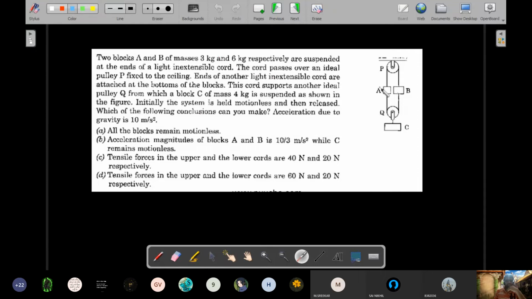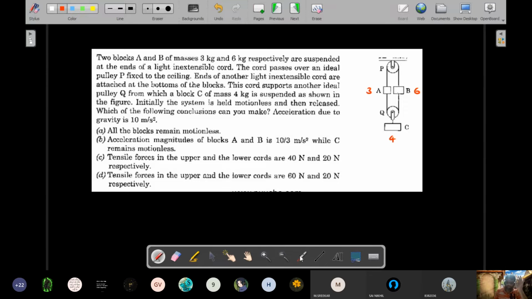So there's a sequence to how this thing is done. The first 3 and 6 are hanged. You could see the first 3 and 6 are hanged. There is a thread, and ends of another light inextensible cord are attached to the bottom of this, so that this is attached. This cord supports another pulley, which has a block C of 4 kgs. So let me write those kgs there. So this was 3 kgs, this is 6 kg, and this is 4 kg.